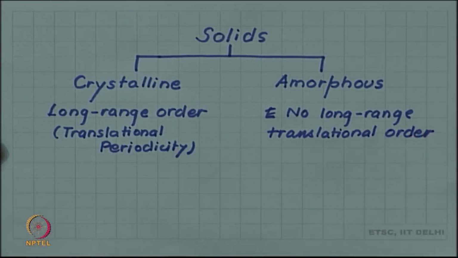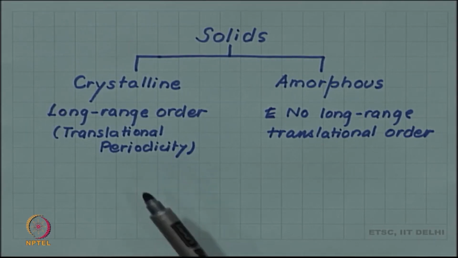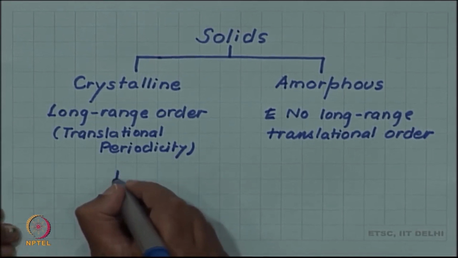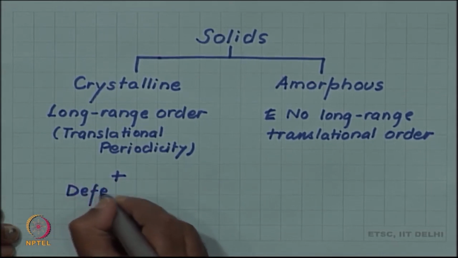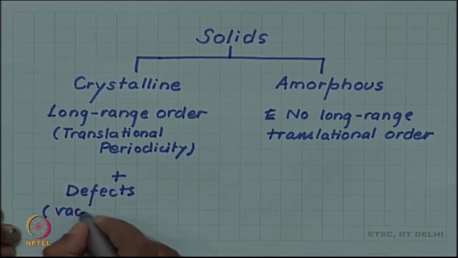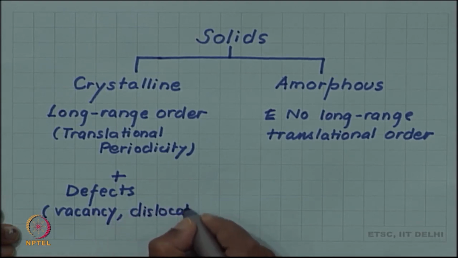But we saw that a crystal with perfect translational periodicity is an idealization. Real crystals will have various kinds of defects. So, the long range periodicity is actually broken by the so called defects, which we have seen can be vacancies or dislocations, etc.